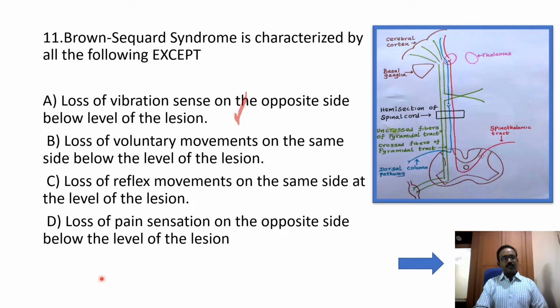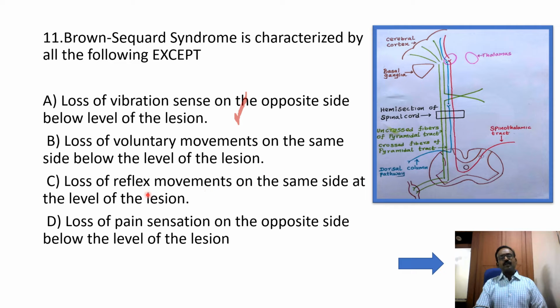Option B: loss of voluntary movement on the same side below the level of lesion. Below the level of lesion, what happened? UMN, upper motor neuron paralysis will occur. So the patient cannot do voluntary movement. So this is correct.